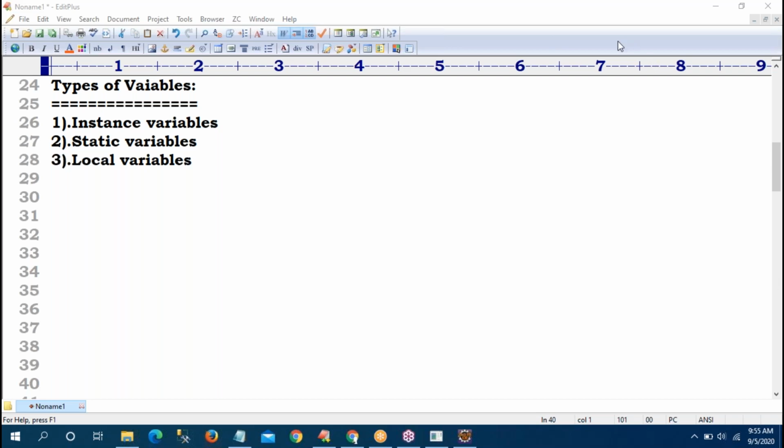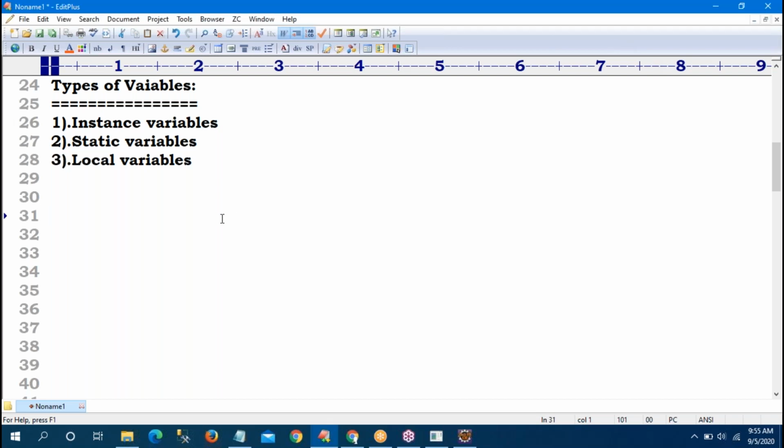Sir, now my question is, if I want to declare any variable, can I go for instance, static or local? How can I decide it?